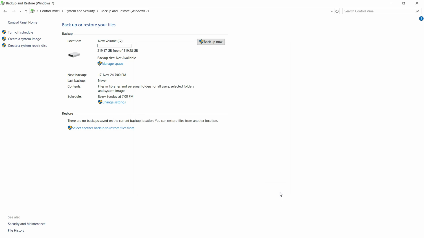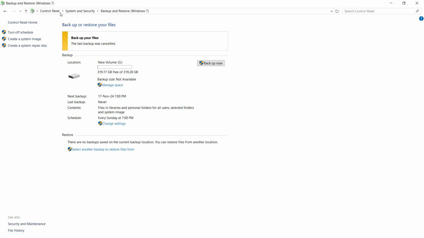Once you save settings, at that particular time, make sure your laptop is connected and the drive that you put initially, remember it's not just any other drive, it's the same drive. You just connect, it will just detect and start backing up, and allow the backup to complete. And you'll always see the next backup time so that you can plan for it. So that's how you backup.